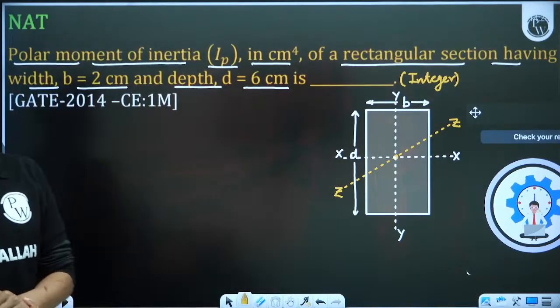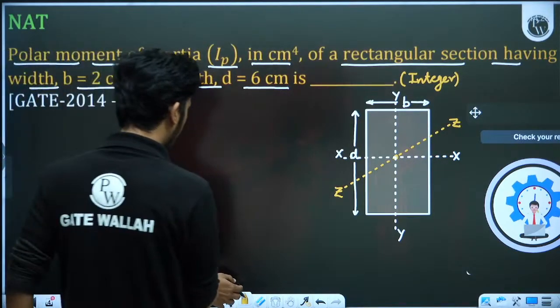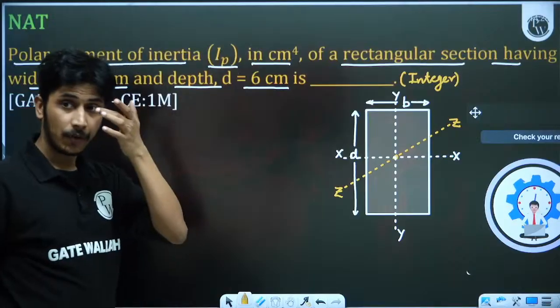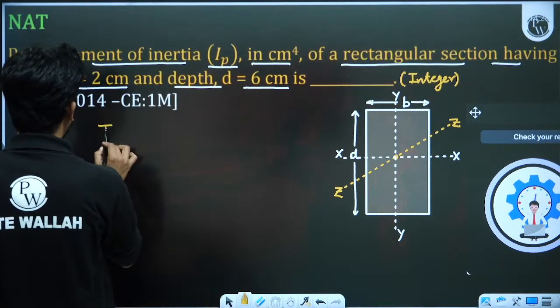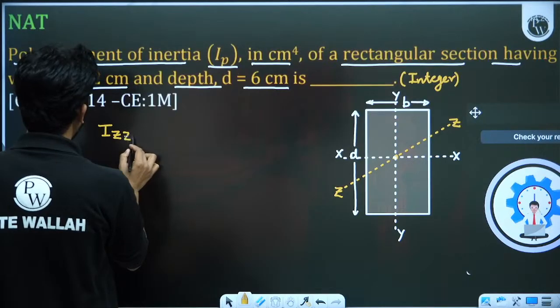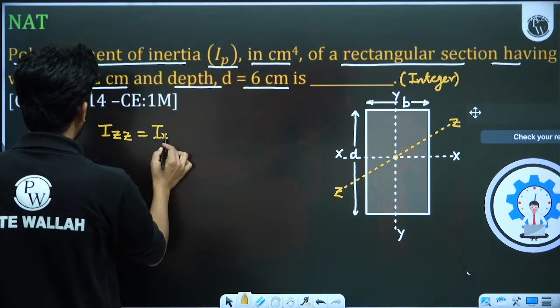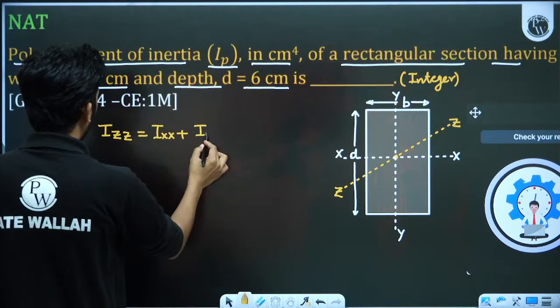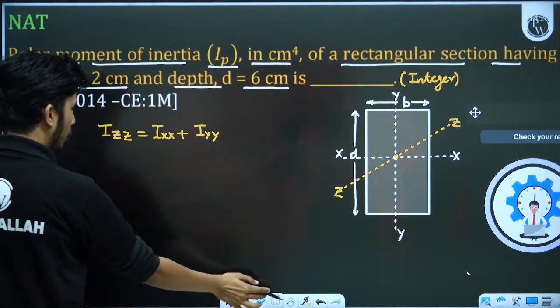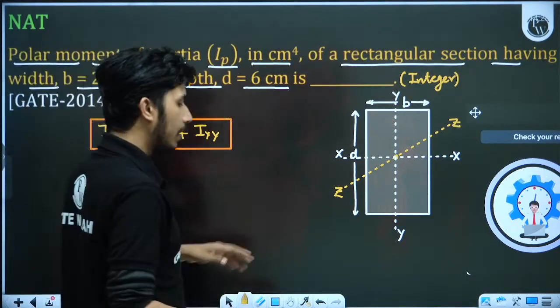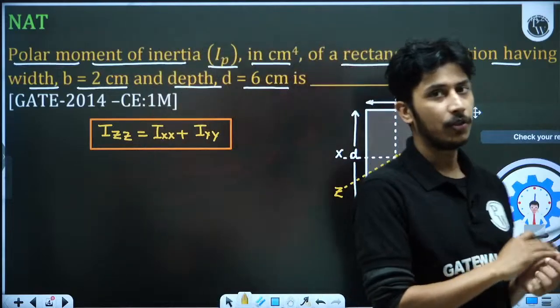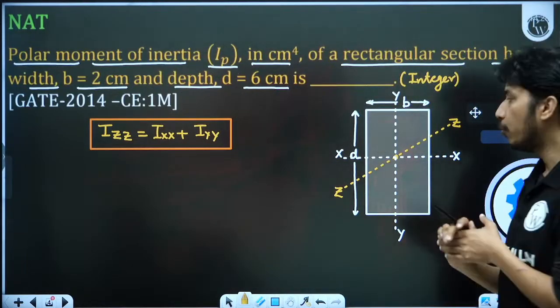Okay, so everybody is giving the answer 40. Let's see if the answer is 40 or not. So the polar moment of inertia Izz is actually the addition of the moment of inertia about XX plus the moment of inertia about YY. You know this thing? Please tell me you know this, that the polar moment of inertia is the addition of the moments of inertia of both in plane axes.